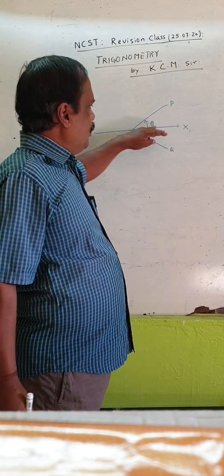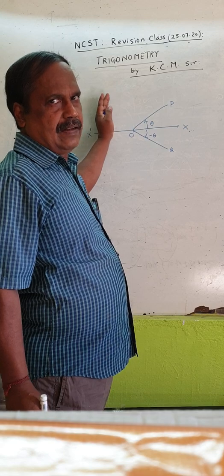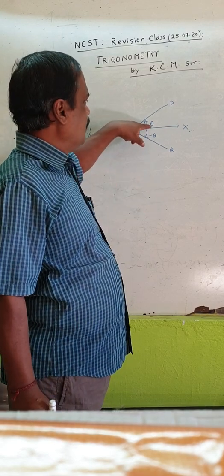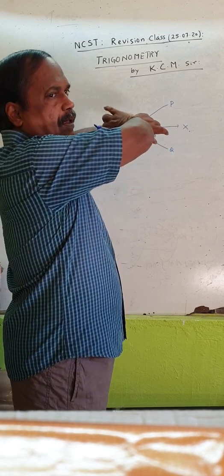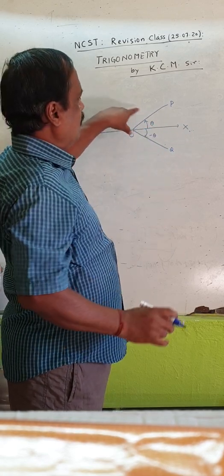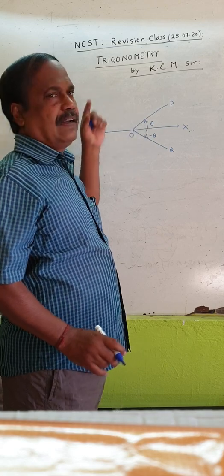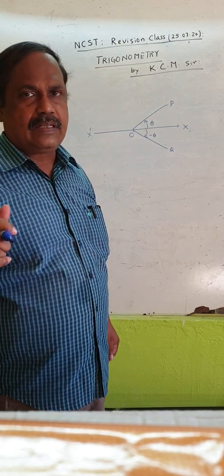So from OX, if you measure in the anticlockwise direction, this is a positive angle. You see the clock moves from left to right; this is clockwise, and the opposite is anticlockwise. So from OX, if you measure in the anticlockwise direction, that is a positive angle.